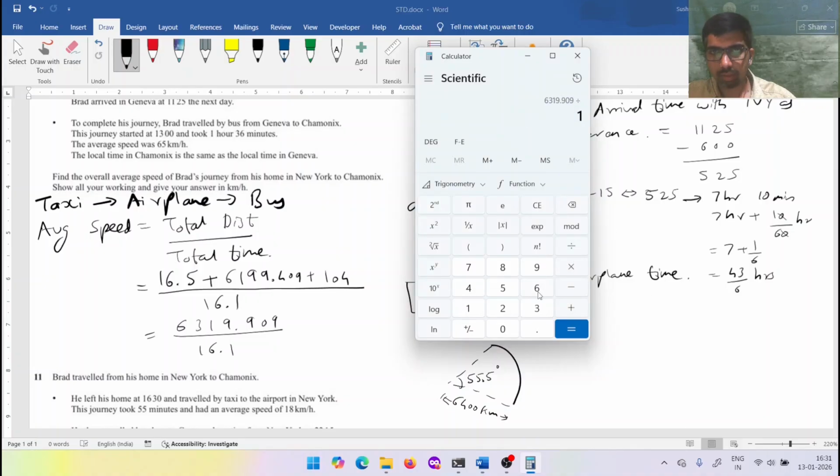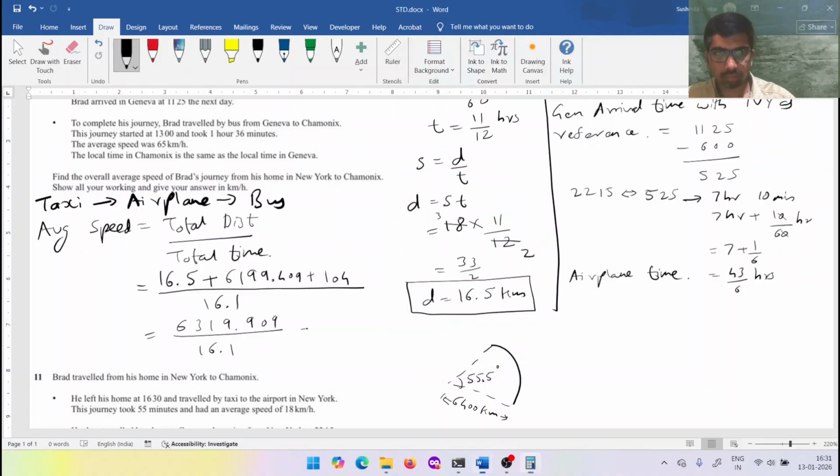Divide by 16.1. This is 392.5054. Can round up. This will become 393 kilometers per hour, and this is the proper and correct actual average speed of Brad's entire journey.